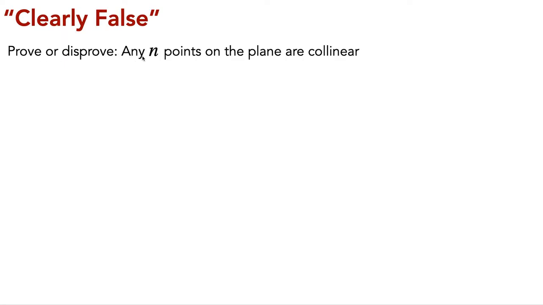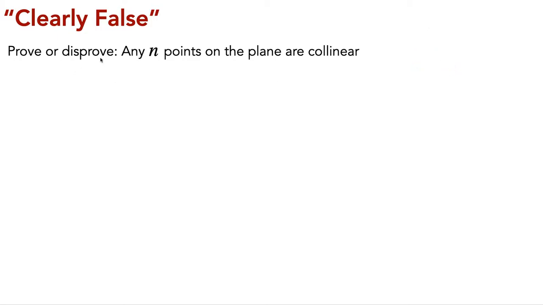Clearly false. So this question is asking us to prove or disprove the statement: any n points on the plane are collinear. Well, the statement is clearly false. It's pretty easy to think of a counterexample. In fact, any set of n random points you think of, chances are they aren't collinear, so it's really easy